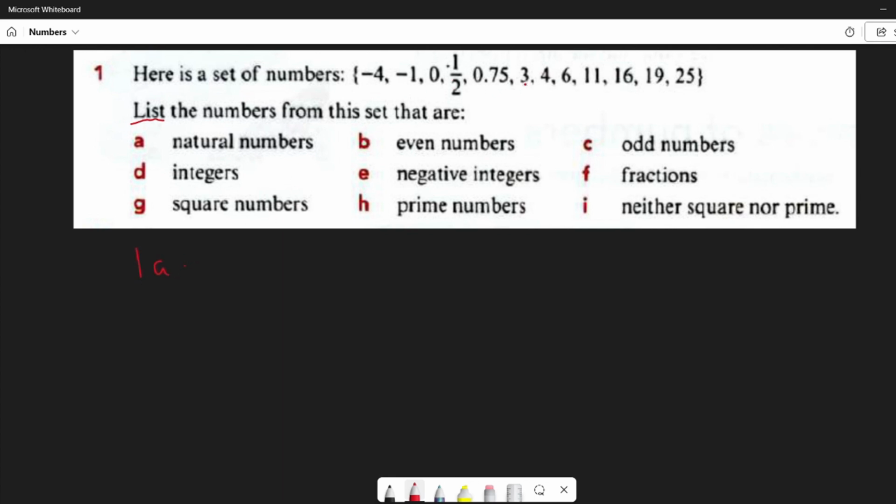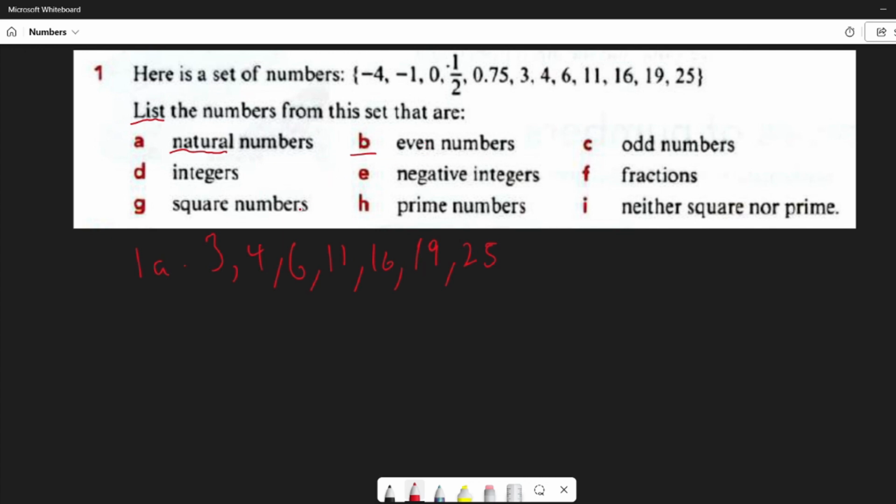and you can see that these numbers, -4, -1, 0, 1/2, 0.75, they are not natural numbers, because natural numbers are whole numbers. And 1/2, although 1/2, 0.75 are positive, these are not whole numbers. So we're going to take into account 3, 4, 6, 11, 16, 19, and 25. So B now tells us to give the numbers that are even.